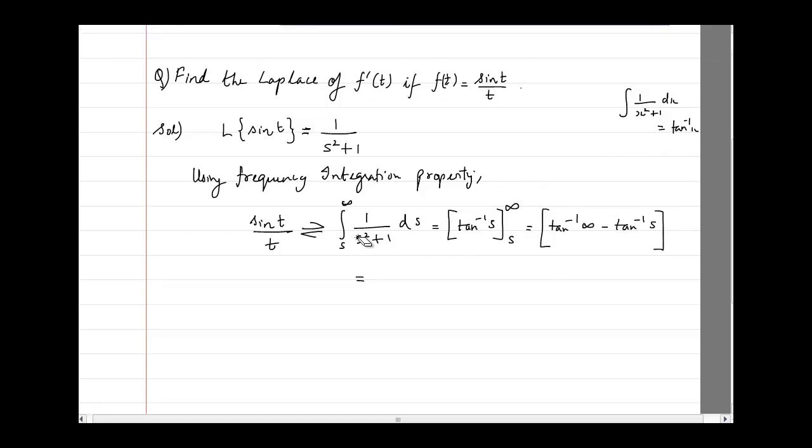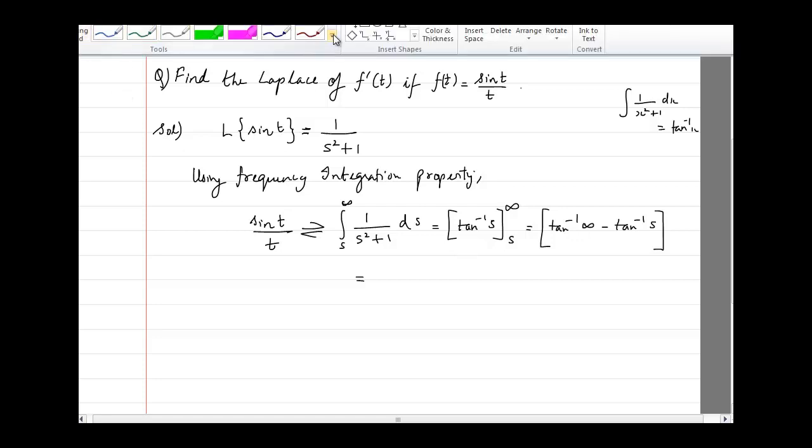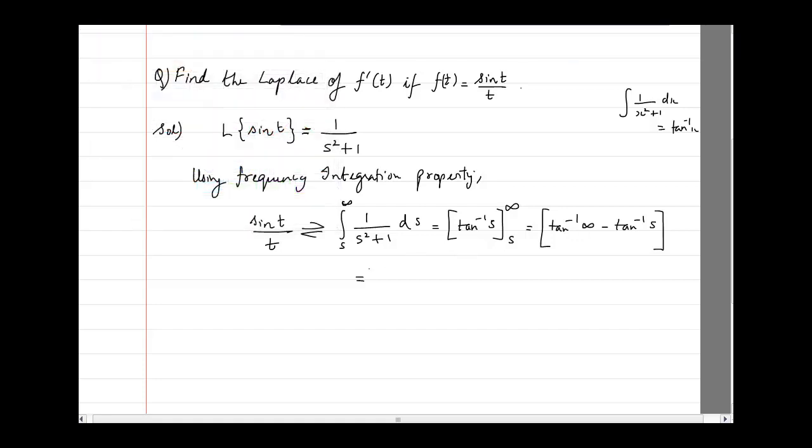So tan inverse of infinity will come out to be 90 degree, which is basically pi by 2. Okay, we'll get 90 degree, which is pi by 2 minus tan inverse of s, which actually simplifies to cot inverse of s. It's one and the same thing. It's cot inverse of s.